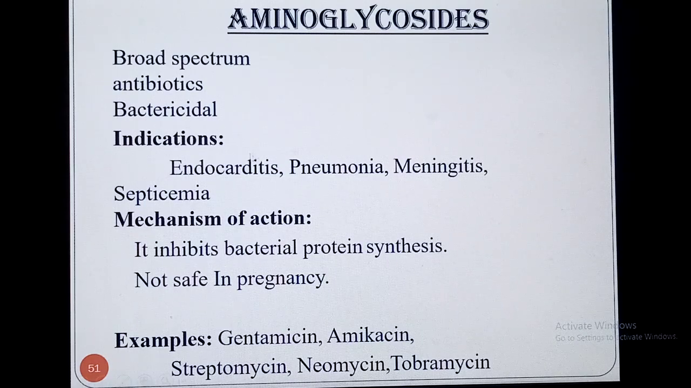Look here, these are the indications of the aminoglycosides. They are used in the treatment of endocarditis. If a patient is suffering from endocarditis, inflammation of the lining of the heart, or conditions like pneumonia, meningitis and septicemia. So these are drugs used in the treatment of a variety of infections, as I have discussed in the previous lectures.